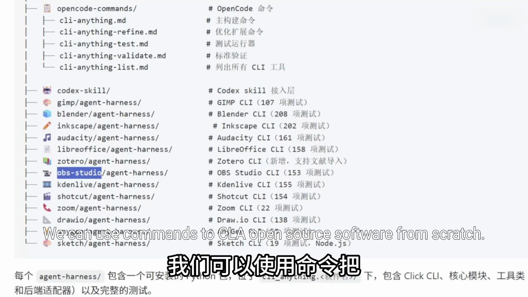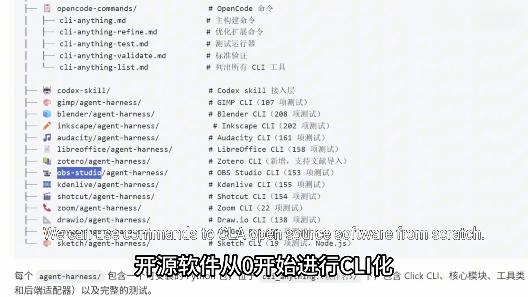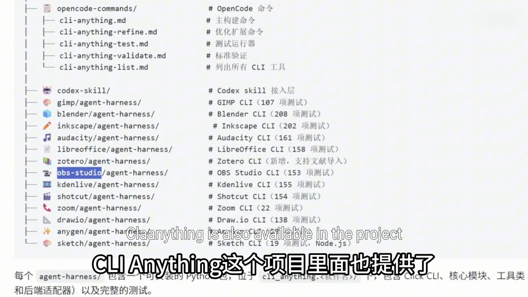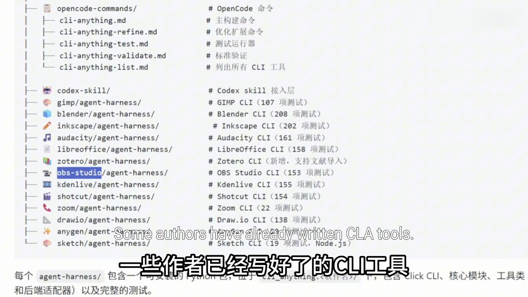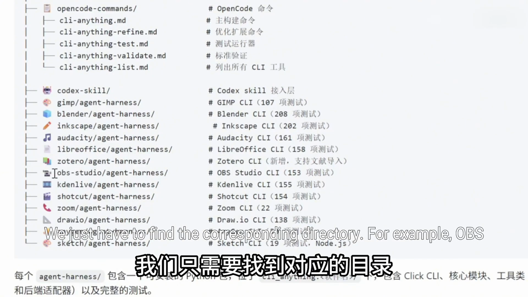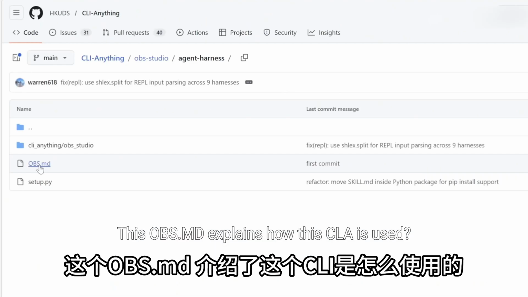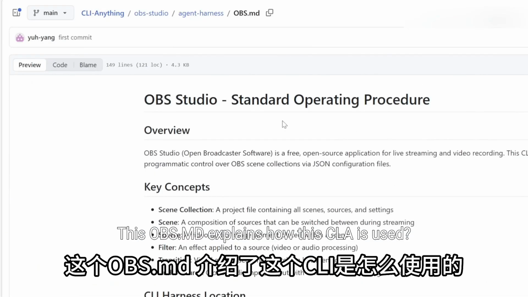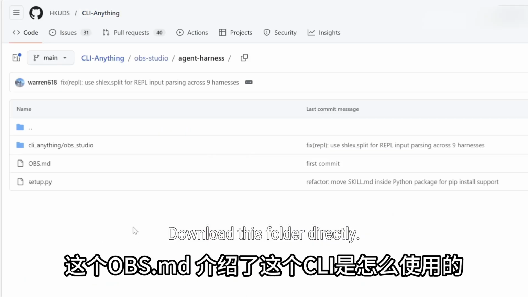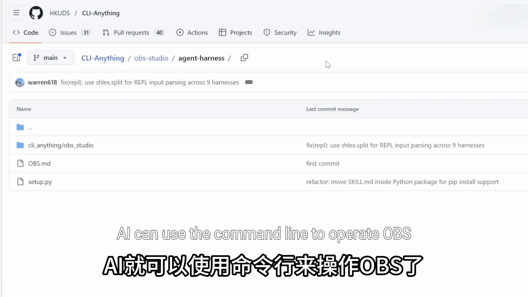Very convenient. We can use commands to turn open source software into CLI tools from scratch. Actually, some authors have already written CLI tools in the project. We just have to find the corresponding directory. For example, OBS. This OBS.md explains how the CLI is used. Download this folder directly, and AI can use the command line to operate OBS.